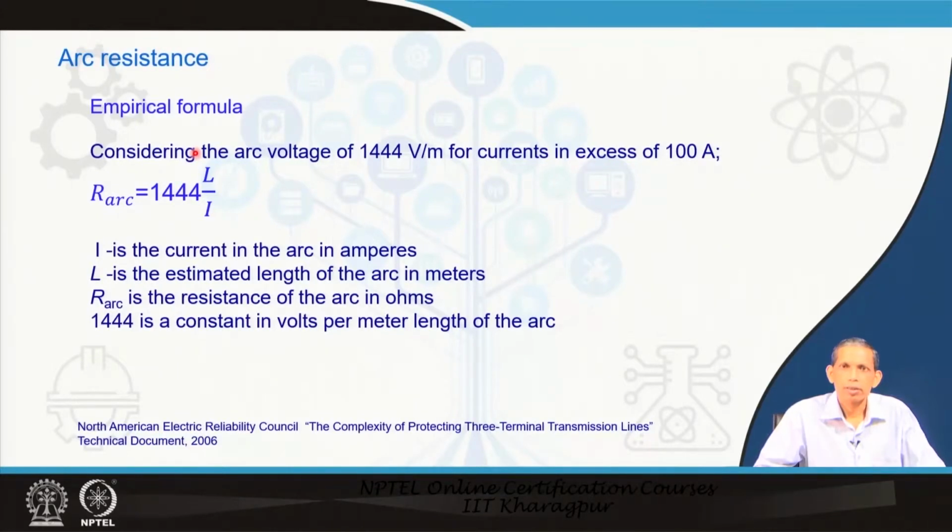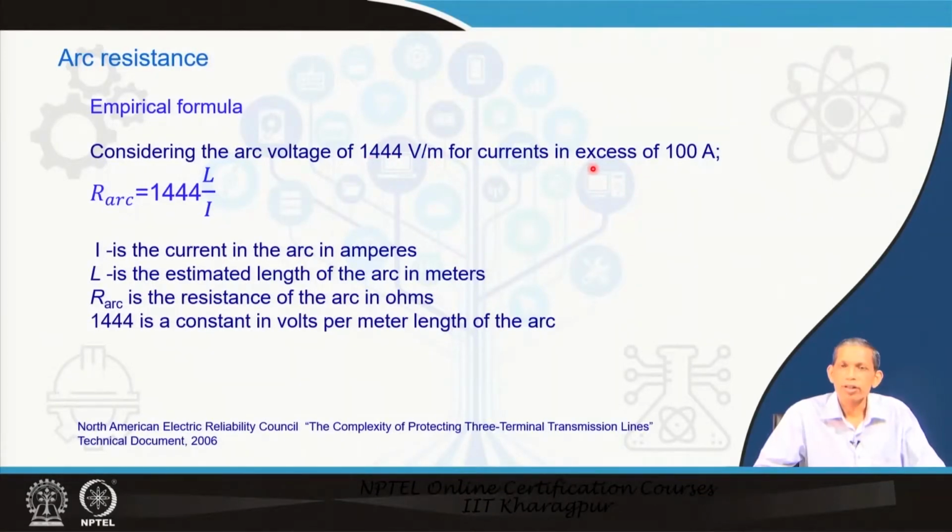There are empirical formulae. One of them considers the arc voltage to be 1444 volt per meter, sometimes expressed as 440 volt per foot.